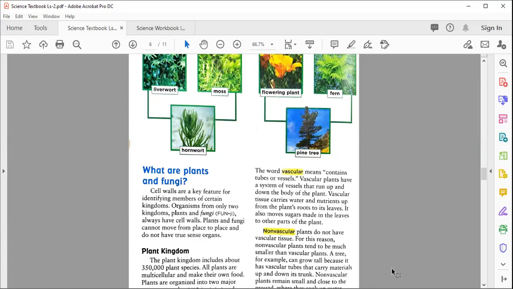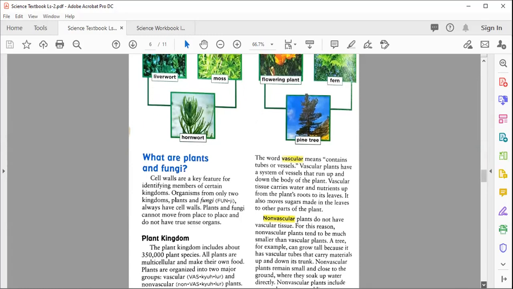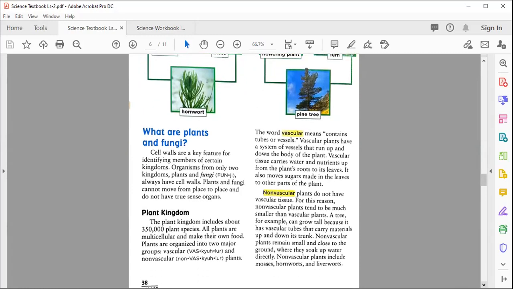Okay, now let's move to discuss the plant kingdom. The plant kingdom includes about 350,000 plant species. All plants are multicellular and make their own food. As you know, last time we discussed animals.